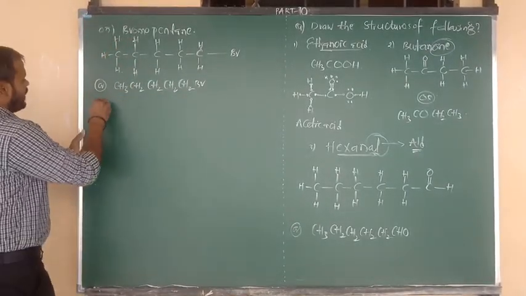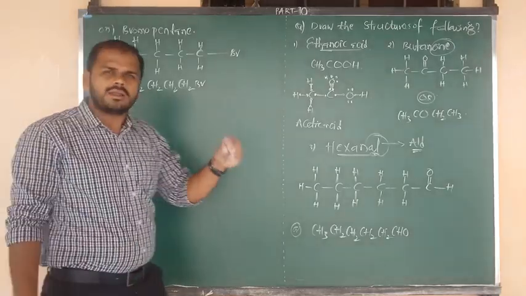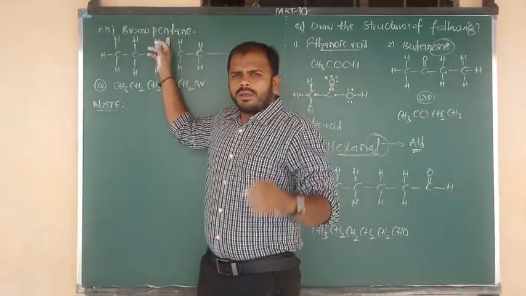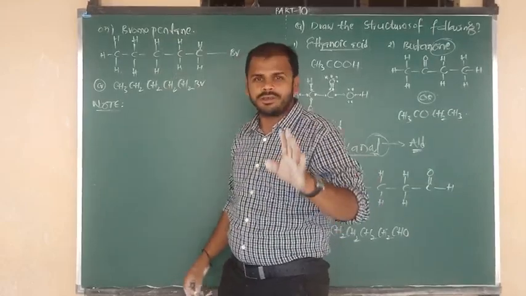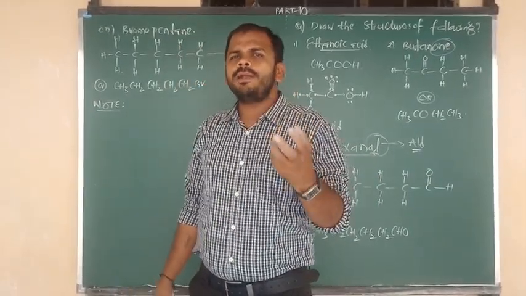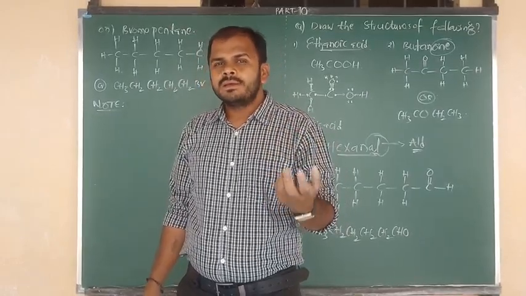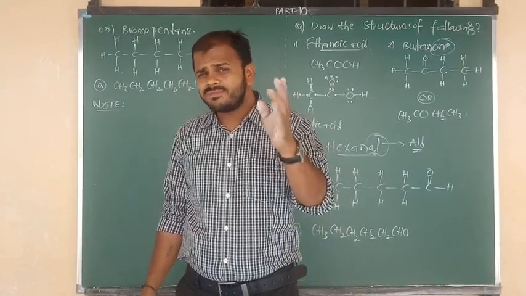And listen carefully. This part is very, very important for you. The question they asked in the textbook is, write the structure of bromopentane. Okay, we have it. And they ask continuously, can bromopentane exhibit structural isomerism or not? Structural isomerism we know very well.